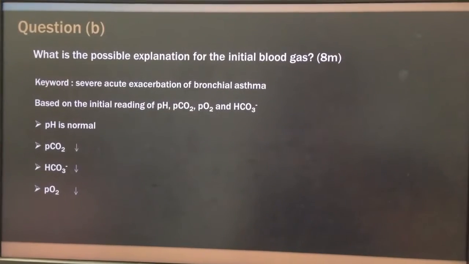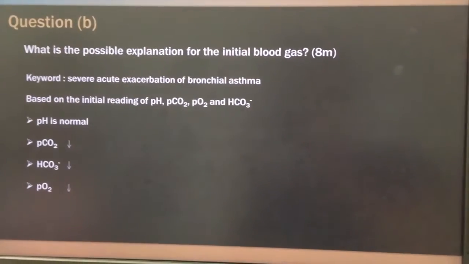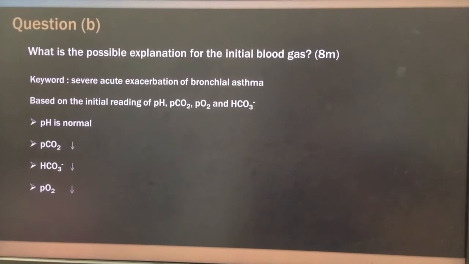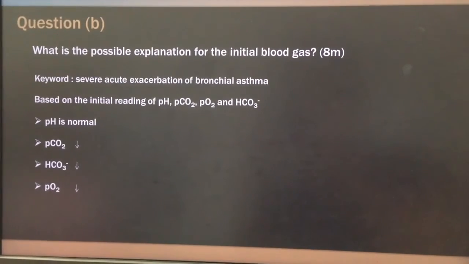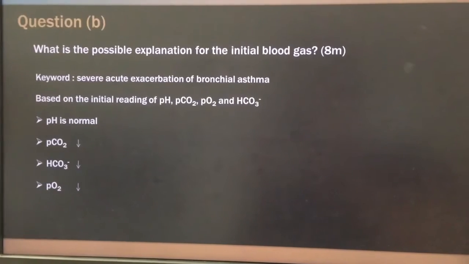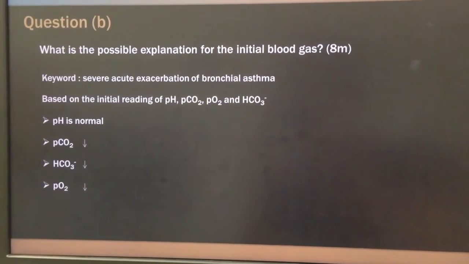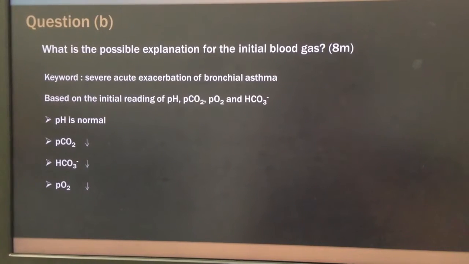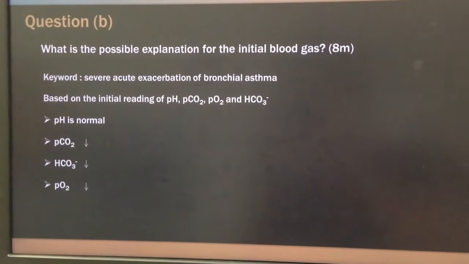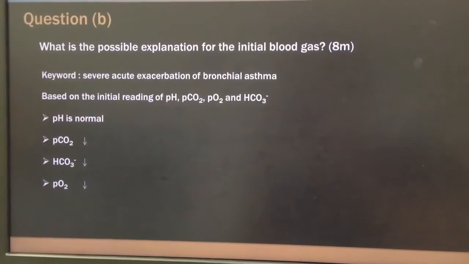What is the possible explanation for the initial blood gas? The keywords are severe acute exacerbation of bronchial asthma, based on the initial reading of pH, partial pressure of carbon dioxide, partial pressure of oxygen, and concentration of bicarbonate ion. The pH appears to be normal. The partial pressure of carbon dioxide is low. The concentration of bicarbonate ion is low. The partial pressure of oxygen is low.